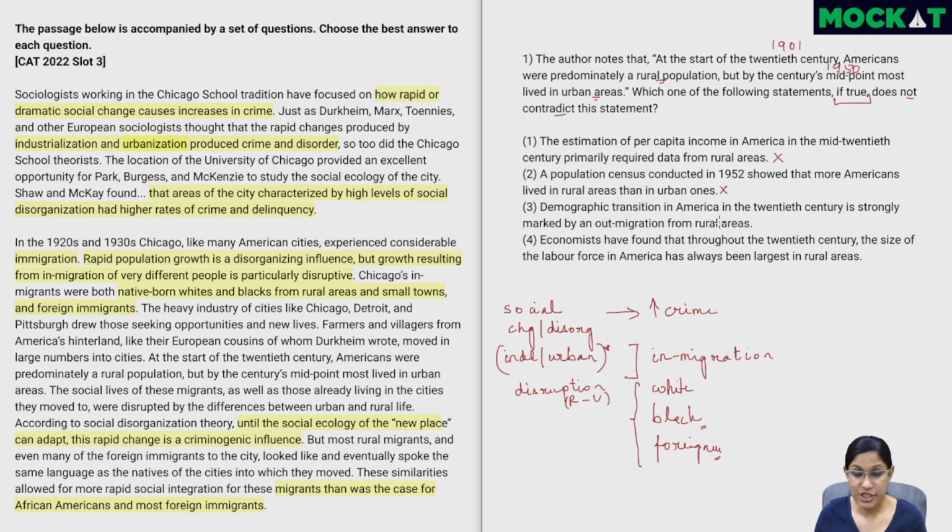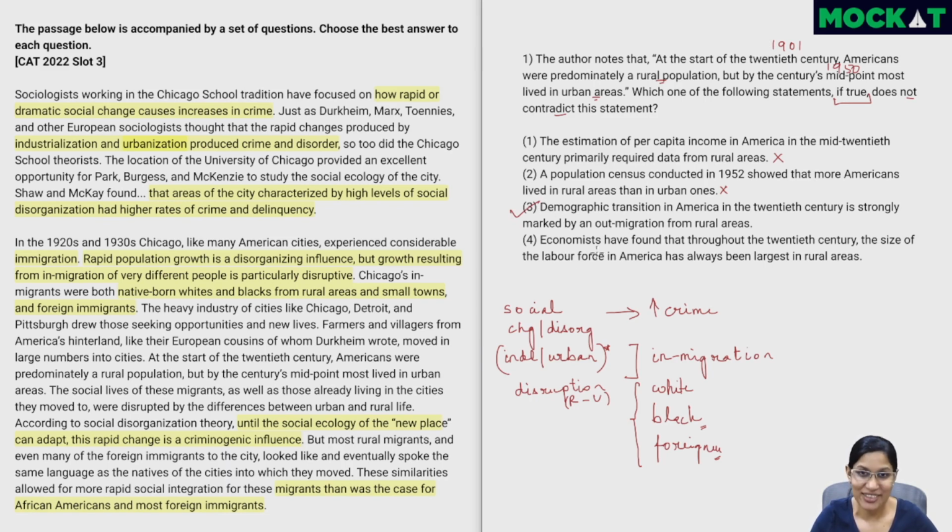So out migration is migrating out. So in the 20th century, if the main thing of demographic transition, the movement of people, is people migrating out of rural areas, this is something which is in line with the passage, because from the beginning of the 20th century to the mid 20th century, if people have gone from being predominantly rural to predominantly urban, that means people have migrated out of rural areas. So this should be the correct choice.